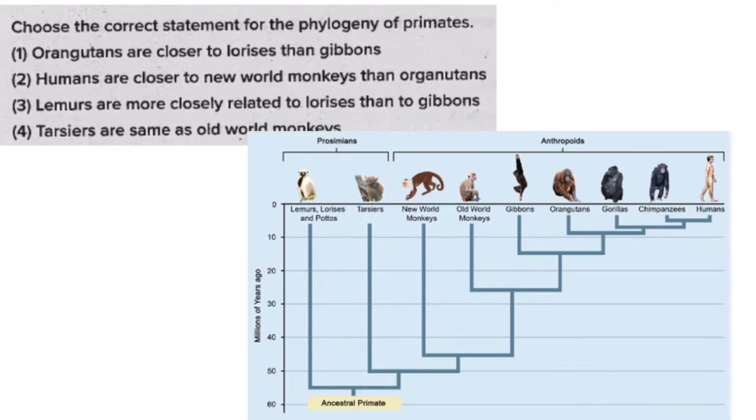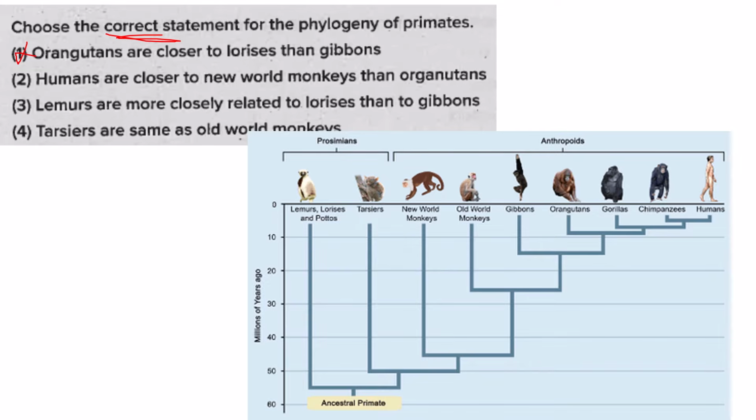Then choose the correct statement for the phylogeny of primates. Orangutans are closer to lorises and gibbons. Lorises are here in this group, that is prosimians, and orangutans are in anthropoids. Gibbons are also in anthropoids. So orangutans are closer to lorises, which is a different group, is not correct, but orangutans are closer to gibbons is more correct. They both belong to the same group. So one is wrong. They have asked for the correct statement.